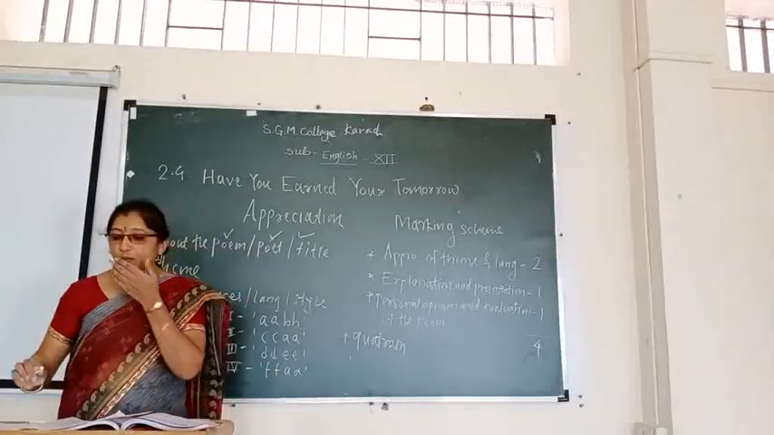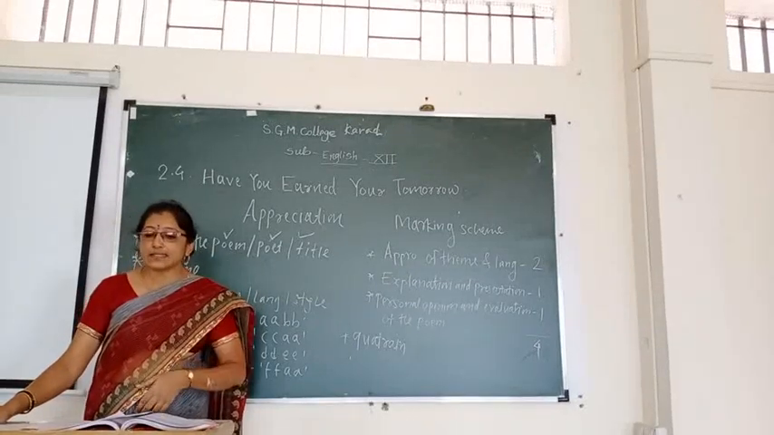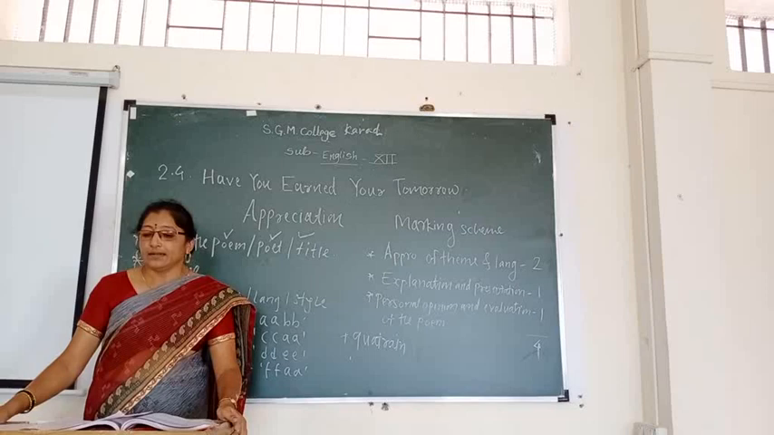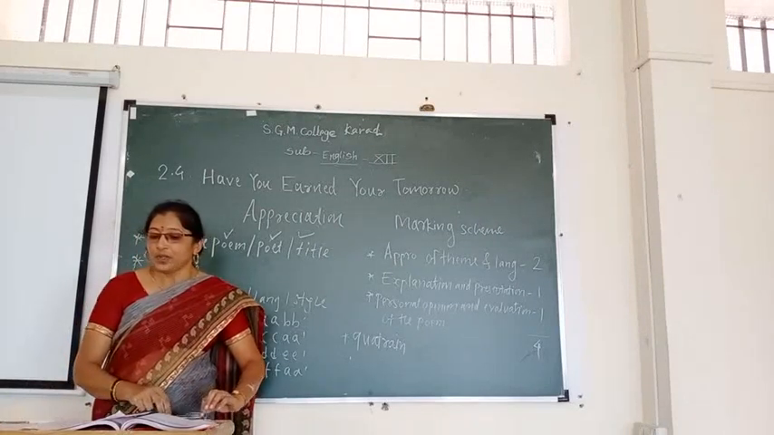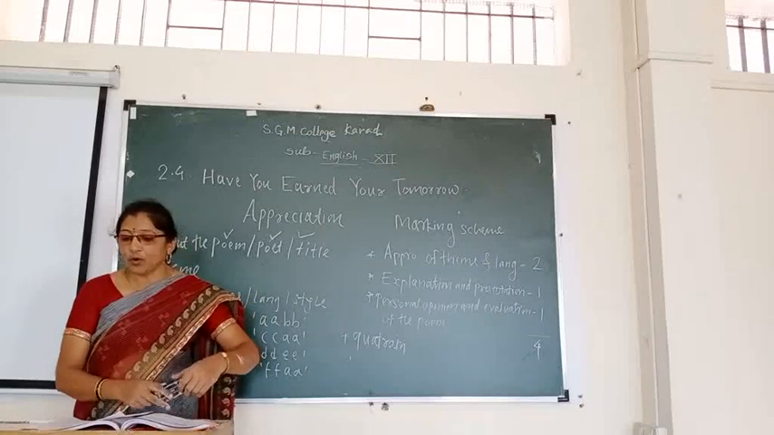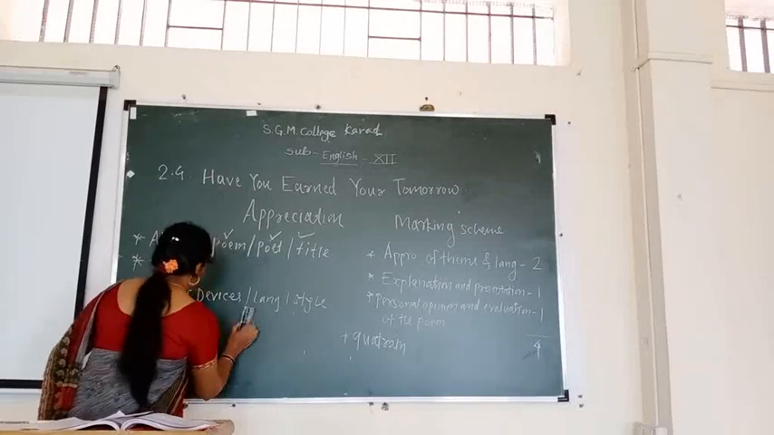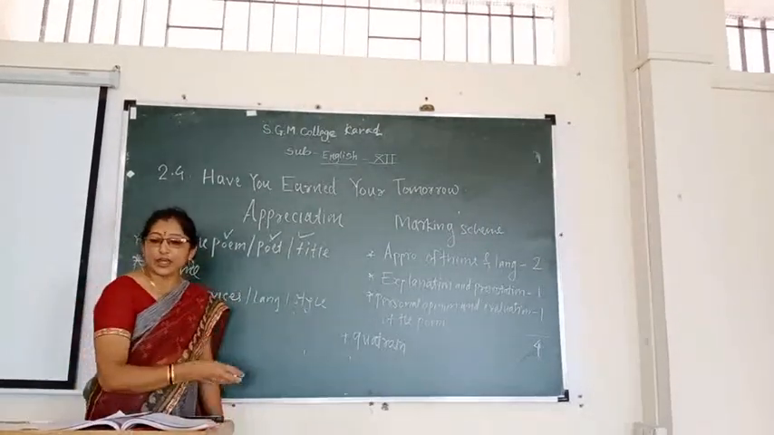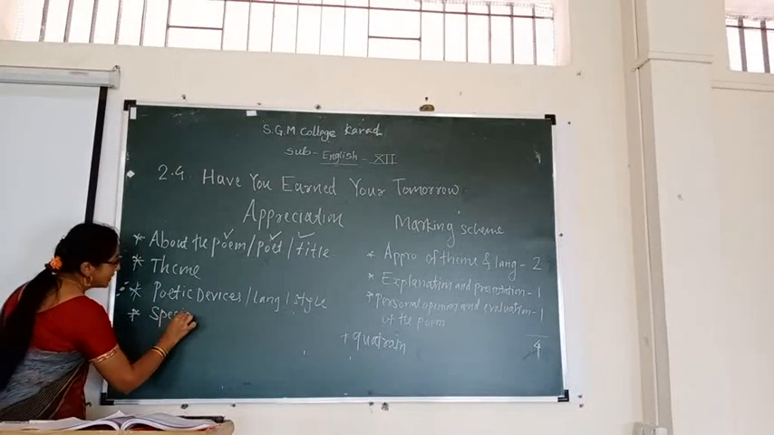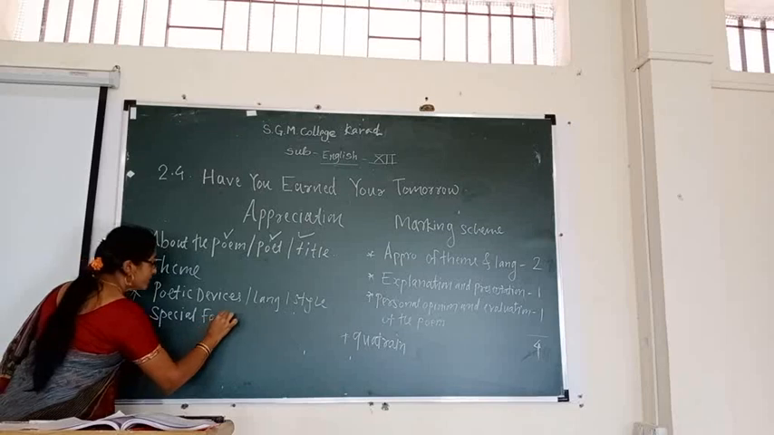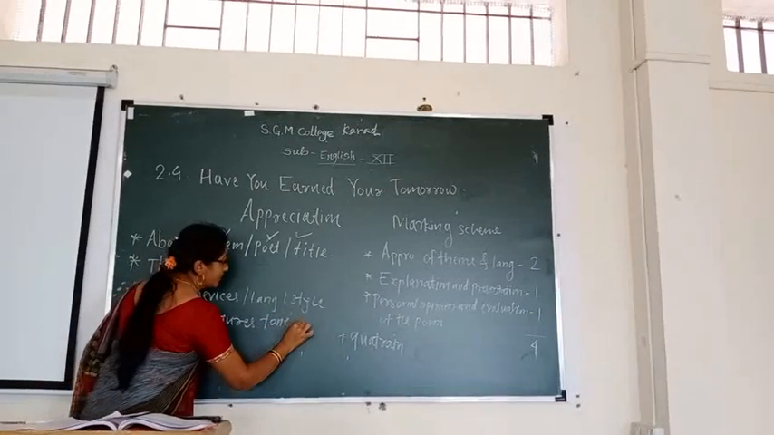The rhyme scheme of the poem is: first stanza A B, second stanza C, third stanza D E, and last stanza F A. The poet has used a number of poetic devices. Next point: special features, tone and time.